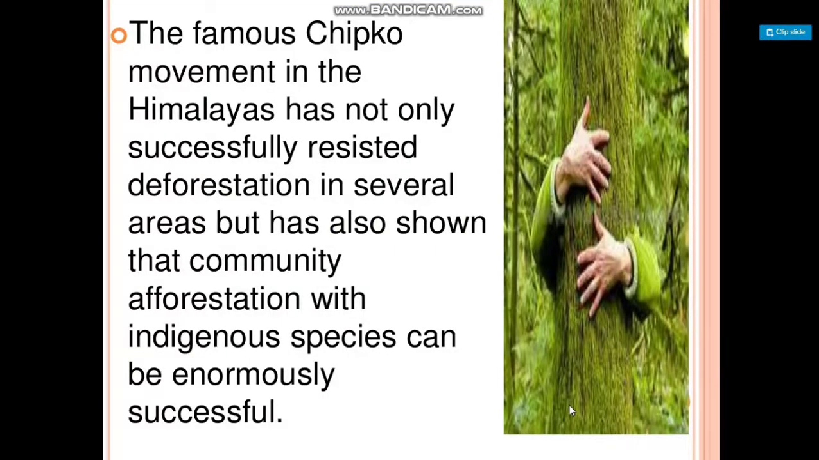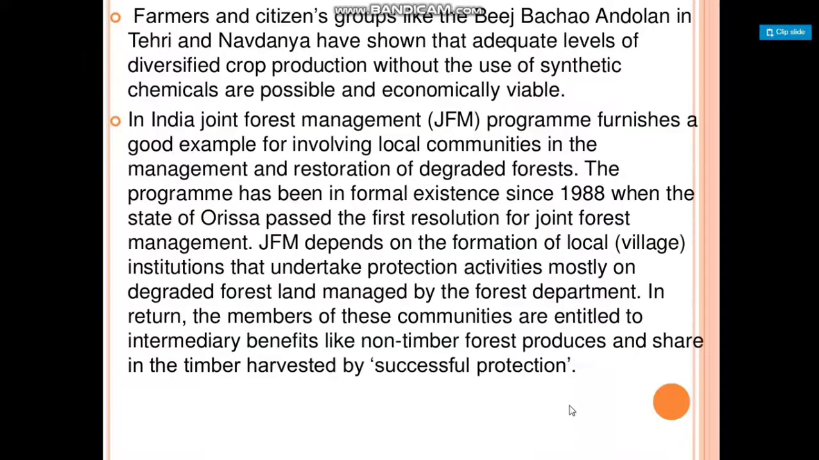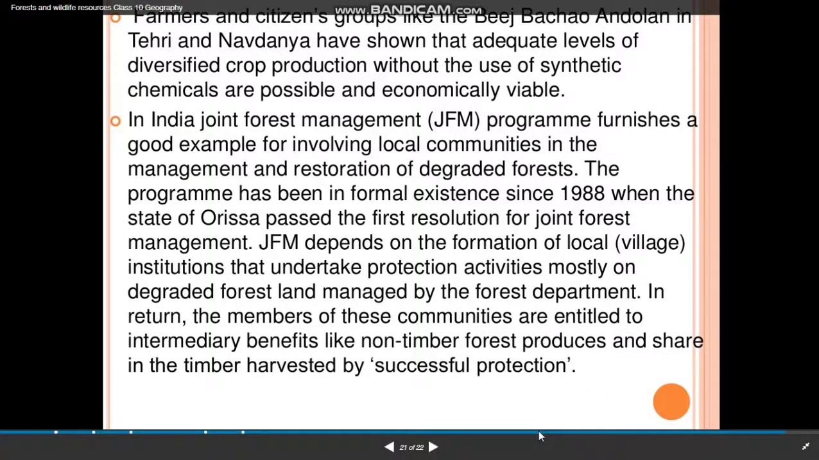The famous Chipko movement in the Himalayas has not only successfully resisted deforestation in several areas but also shown that community afforestation with indigenous species can be enormously successful. Farmers and citizens groups like the Beej Bachao Andolan in India, and joint forest management, furnished a good example for involving local communities in the management and restoration of degraded forest. So all this together has led to the successful protection of our environment.